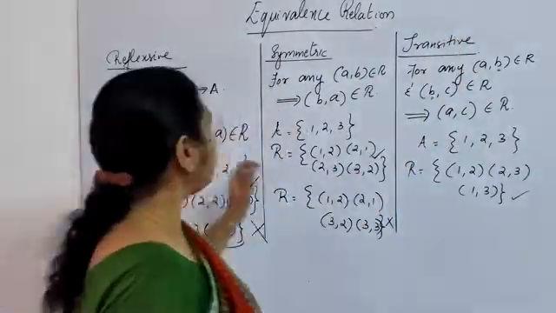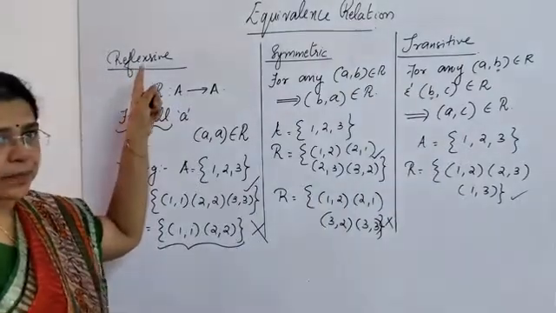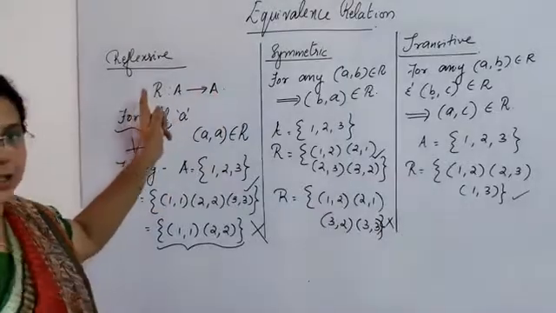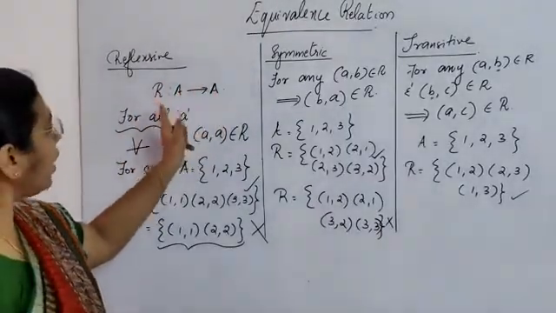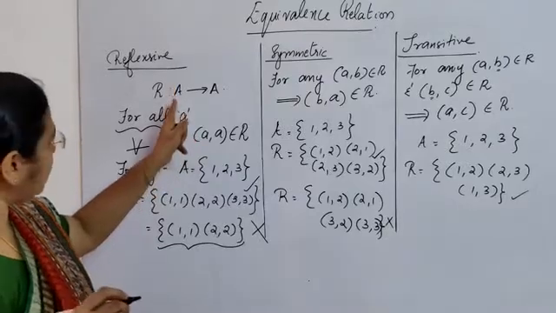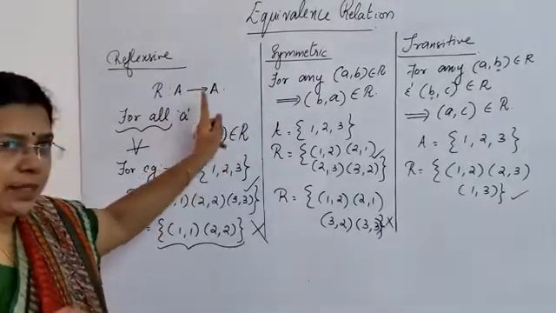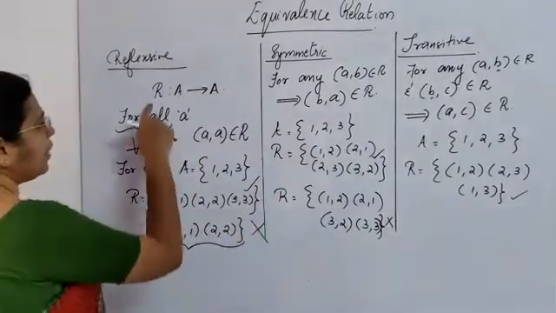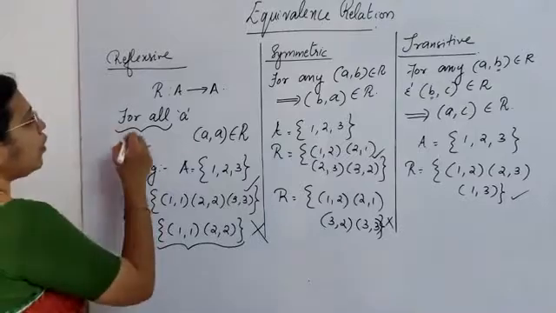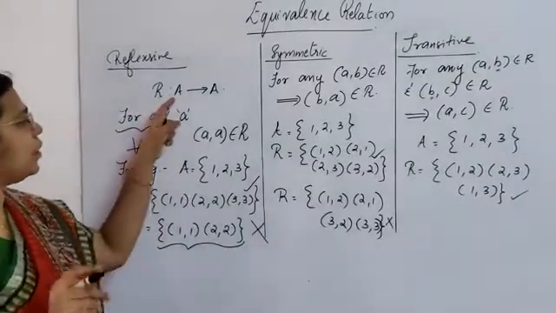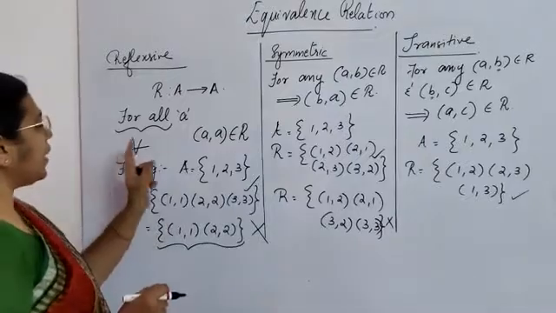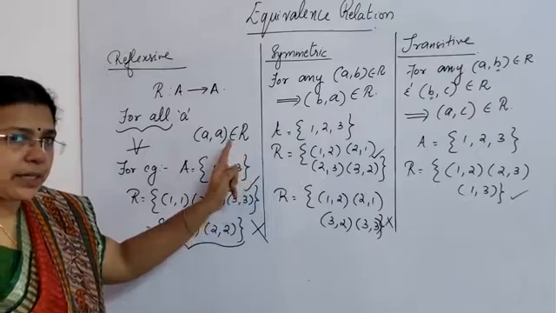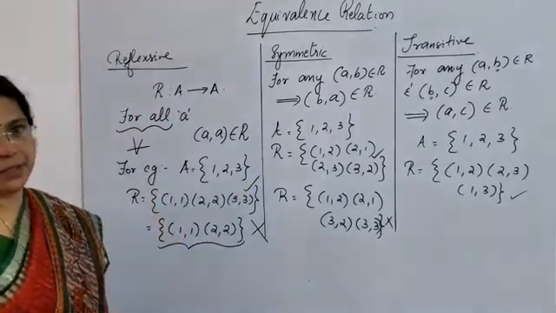So I shall just recap once again. What is reflexive? For any relation R from a set A to the same set, I have given it like that. Okay, it can be from set A to set B also, but here I have defined relation A to A. And for all elements that belong to the set A, ordered pair A, A belongs to the relation implies that the relation is a reflexive relation.